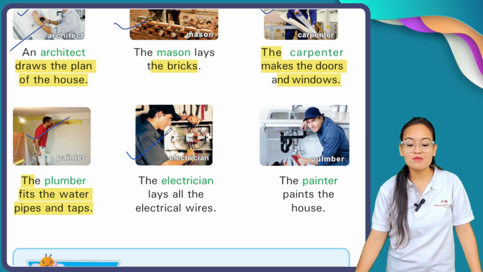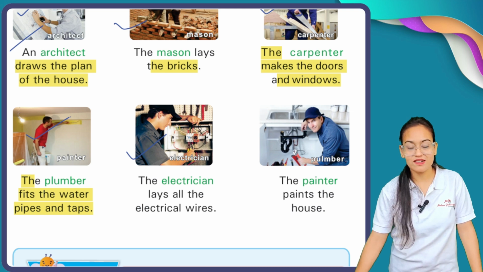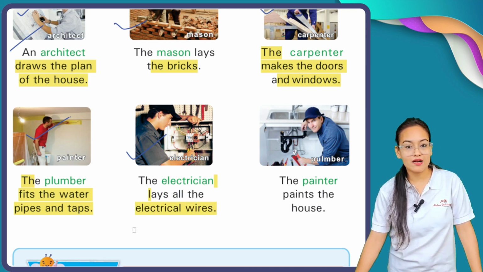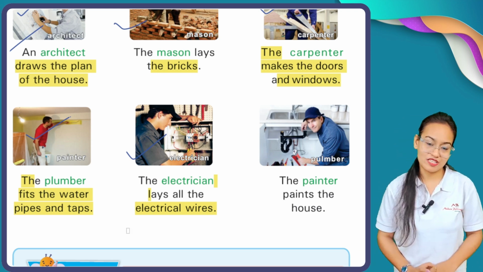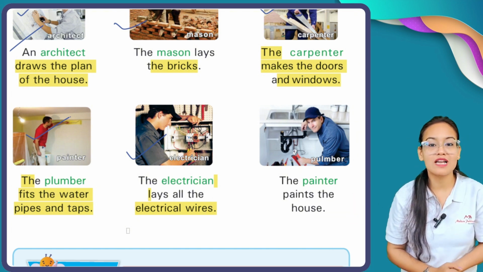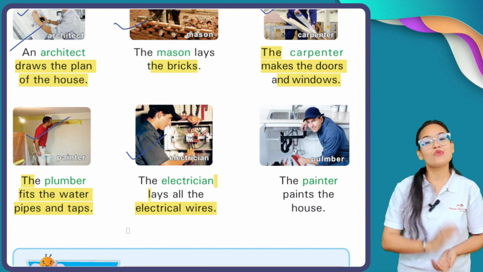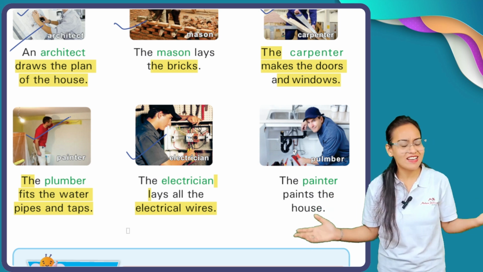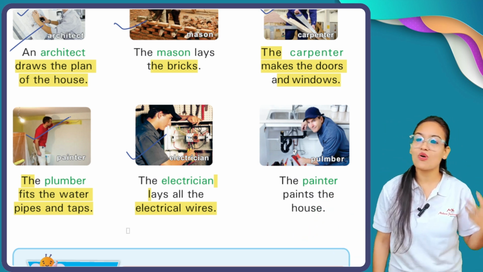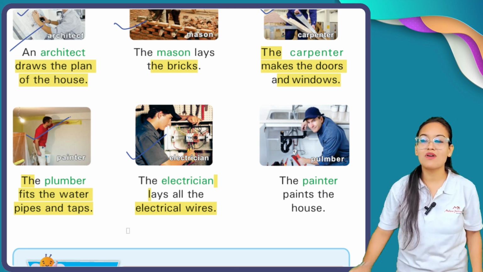Now here comes the role of the electrician. The electrician lays all the electrical wires when our house is completed and the plumber has taken good care of the water flow in our house. Here comes the role of electricians, because we need electricity. Electricians take care of our whole electrical system in our house.